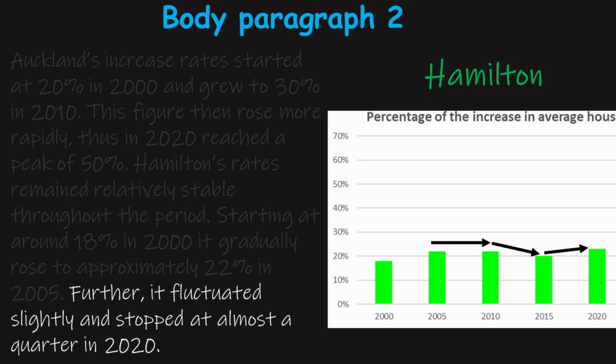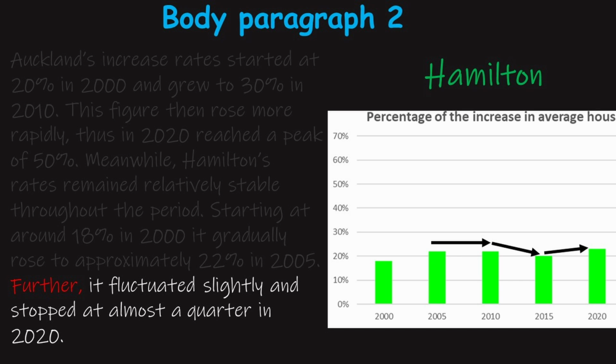Sentence number 5. To avoid repetitions of just descriptions of similar events and keep the report concise, use the adverb further to present the facts that happen throughout the period and at the end. Fluctuated slightly is a collocation that describes the trend over a certain period. Fluctuated means it was changing. However, slightly means without significant increases and decreases, at least those that we should mention.